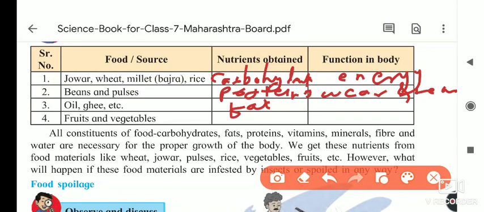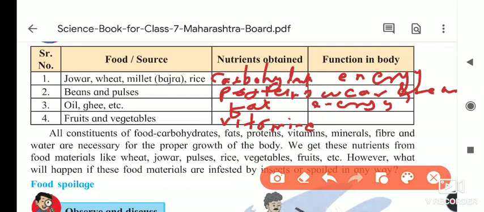Next, fruits and vegetables. Inside them vitamins are present. And what is the function of vitamins in the body? In the production of hormones. In different diseases, suppose goiter, scurvy, or night blindness, its role is very important.